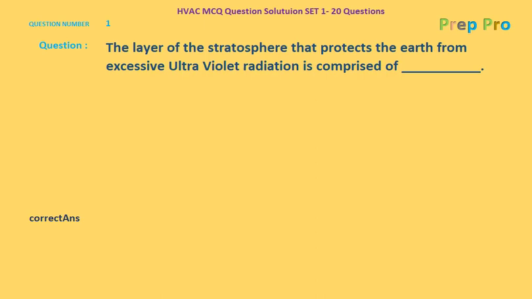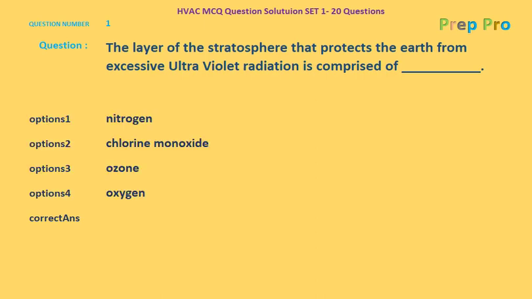The first question is: the layer of the stratosphere that protects the Earth from excessive ultraviolet radiation is comprised of dash. Let's go to the options. We have 4 options here. First being nitrogen, then chlorine monoxide, then ozone, and then oxygen.